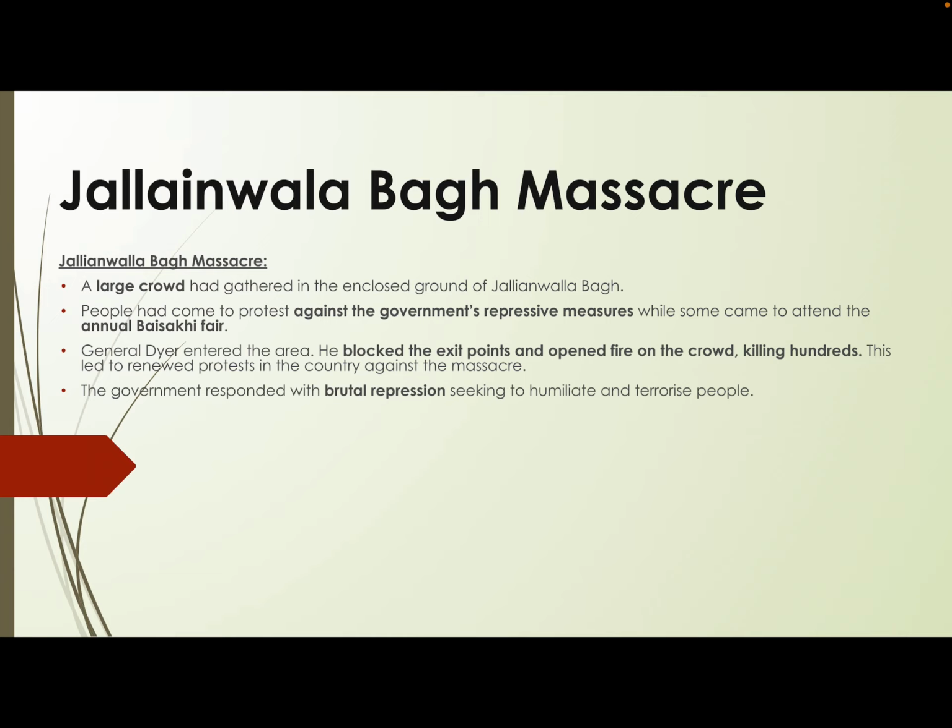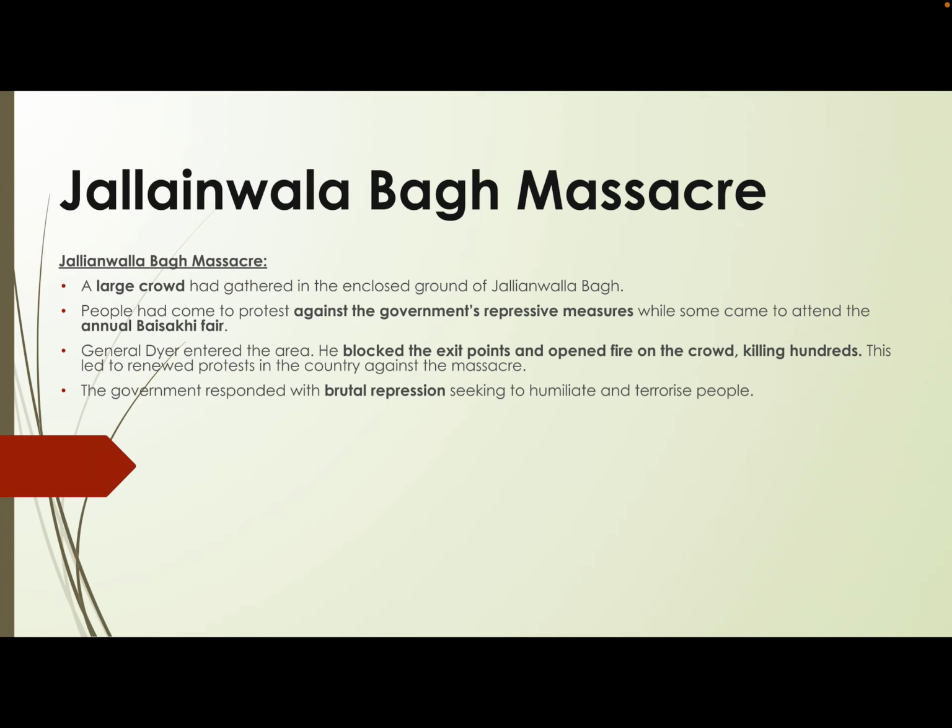Once this tragedy happened, people again renewed their protest against the repressive policy of the colonial government. When people started their protest again, the government would not sit back, and the colonial government again started the act of suppression and repression.